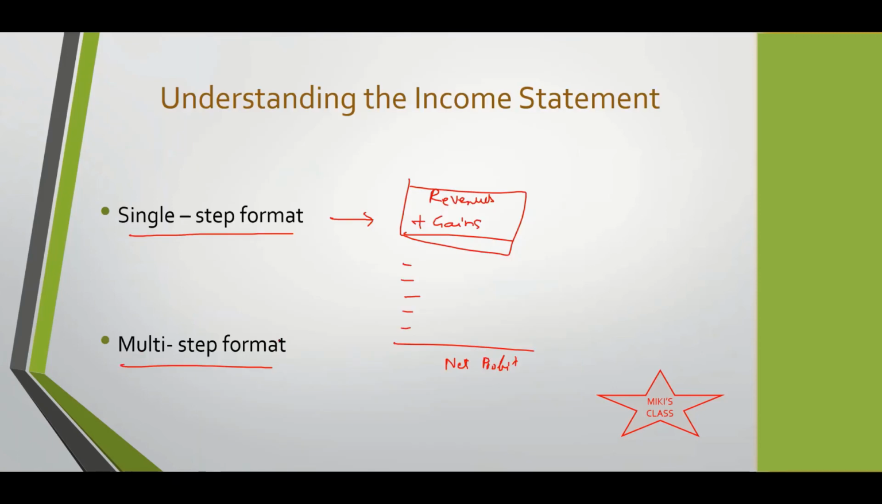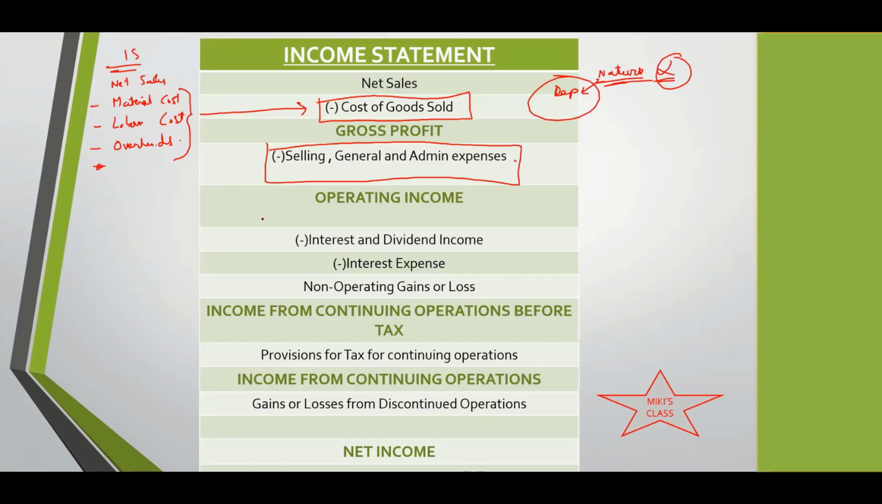The other one is to put all the revenues and the gains together, and all the losses and the expenses together. This is the single step format, right? Then this is already done.